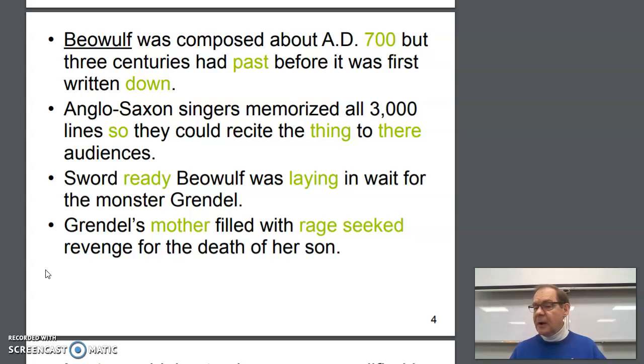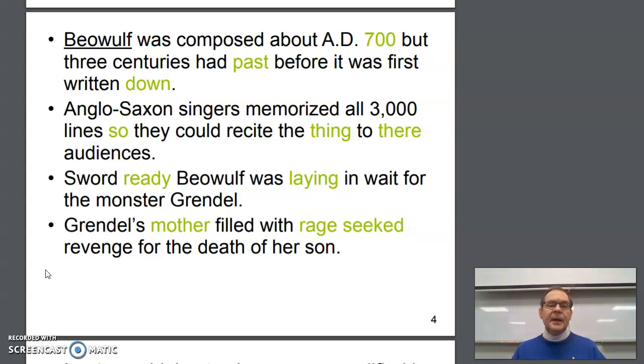That's the wrong homophone for there. T-H-E-R-E means a place. It's over there. But we need possessive case, T-H-E-I-R. Sword ready. Beowulf was laying in wait for the monster Grendel. Okay, sword ready, comma. Beowulf was lying in wait, reclining in wait, resting in wait. Laying means you put something somewhere. Okay, so he was L-Y-I-N-G, lying in wait for the monster Grendel.